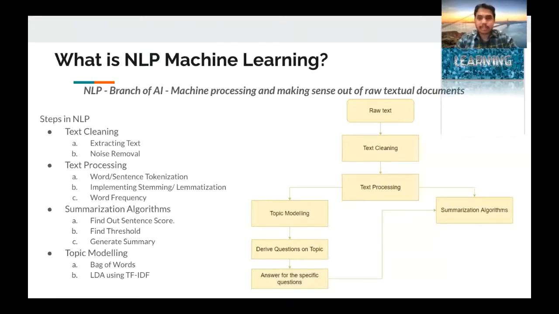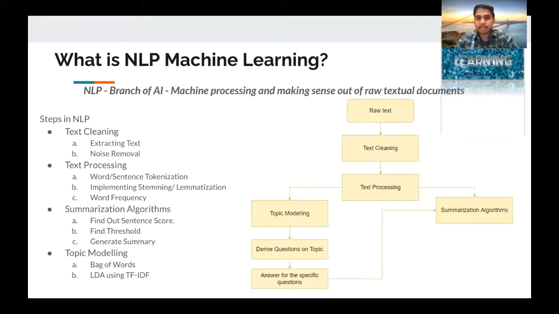The first step is to get the raw text. You can see the diagram. The first one is the raw text, and after that we have to extract the text from it, and we do a text cleaning operation. Text cleaning includes extracting the useful text and removing the noise. Noise can be in the form of punctuation marks, stop words, numbers, any unidentified character, or any character which is of less importance. We have various functions for that.